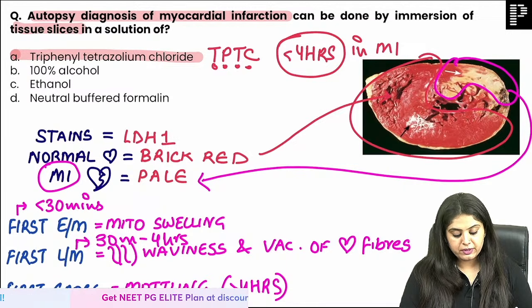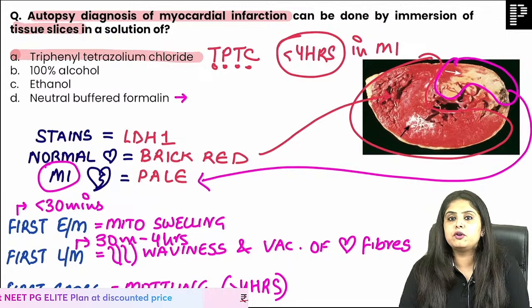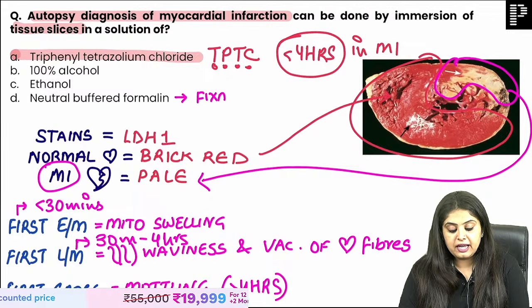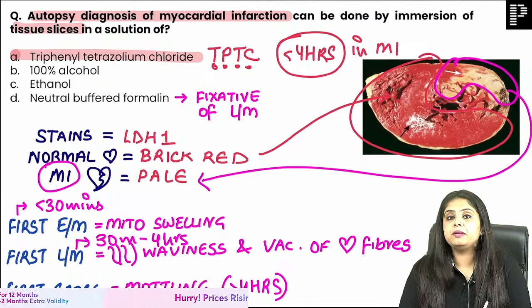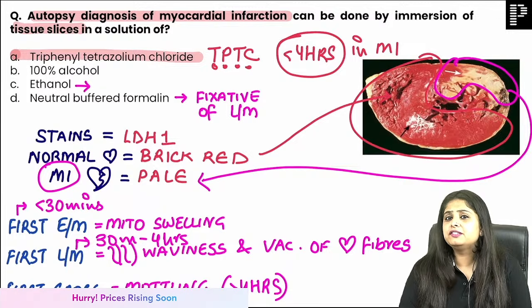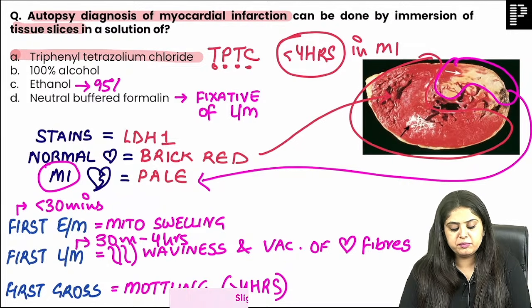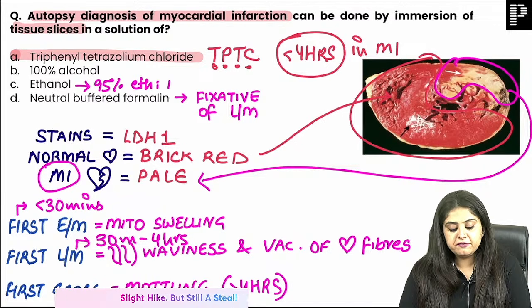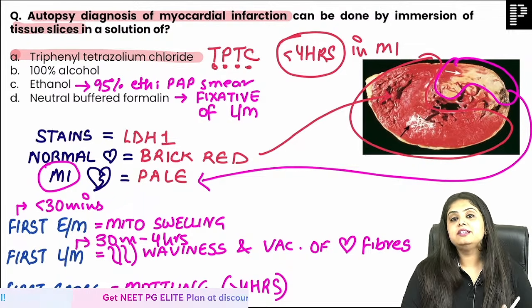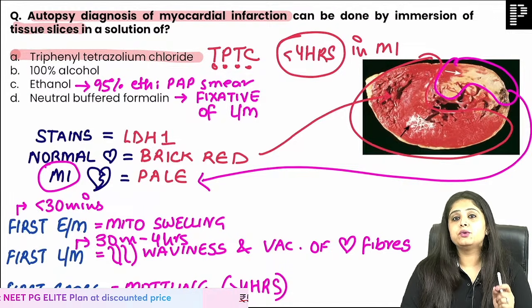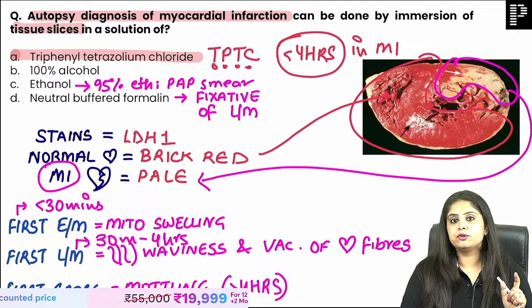I have a few other questions. Why do you use neutral buffered formalin? That is the fixative for light microscopy. Where is ethanol a fixative? This is a gynae question, guys. 95% ethanol is going to be a fixative for pap smear, which they ask you in gynae also. And these fixatives I am going to teach you somewhere today and tomorrow, so even if you don't write it over here, it will be fine.